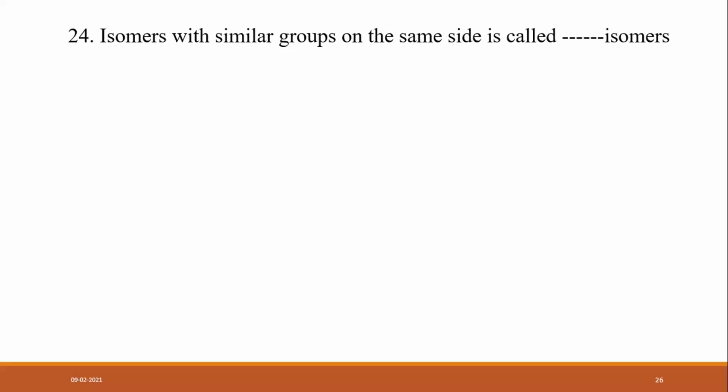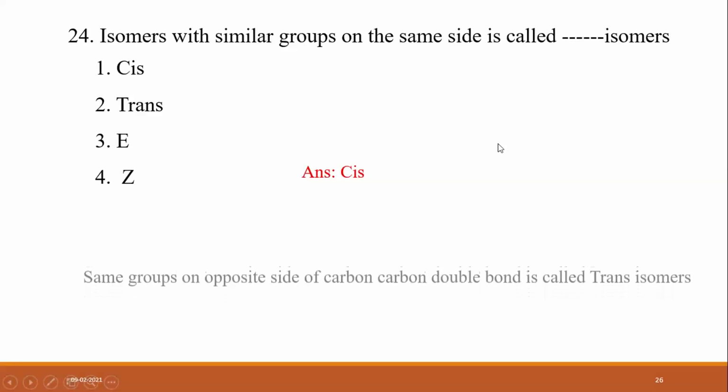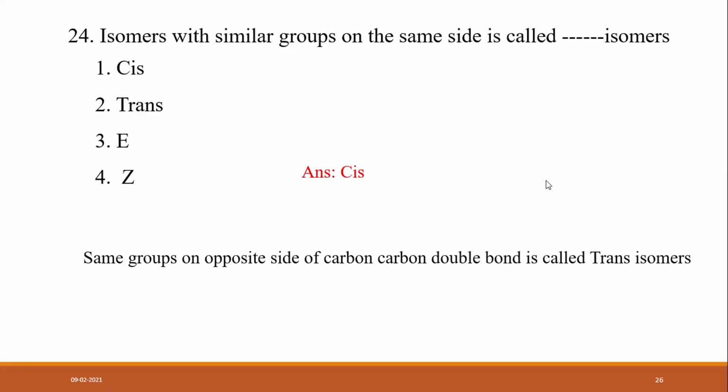Another one: the isomer with similar groups on the same side is called cis, trans, E or Z? Cis. Very good. Cis is the answer. Same groups on the same side of the carbon-carbon double bond is called cis.